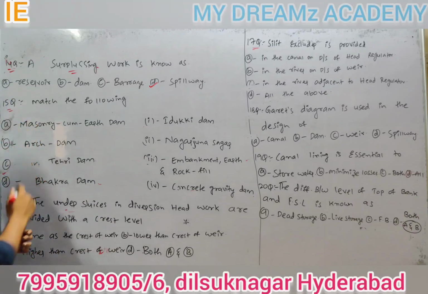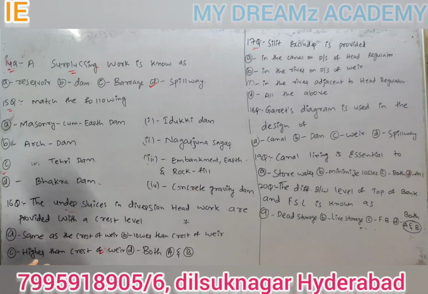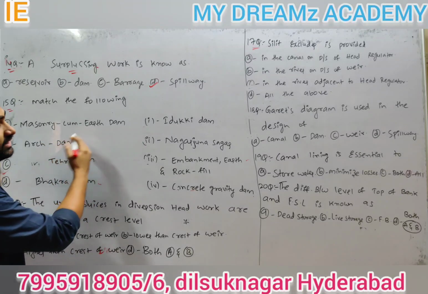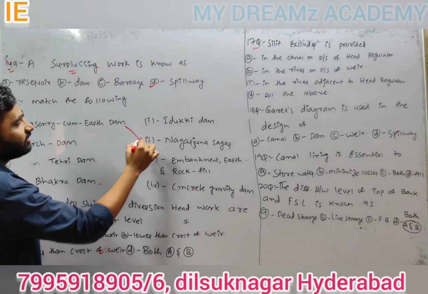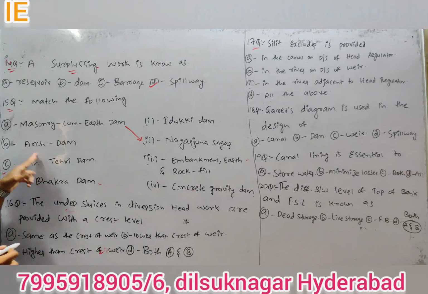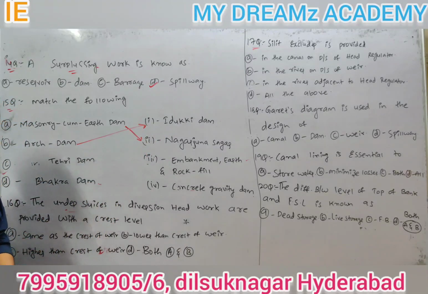Next, coming to 15th question, match the following. Different types of dams and their places and their structure. First, masonry dam. Masonry dam, masonry cum earth dam: Nagarjuna Sagar dam is a masonry cum earth dam.